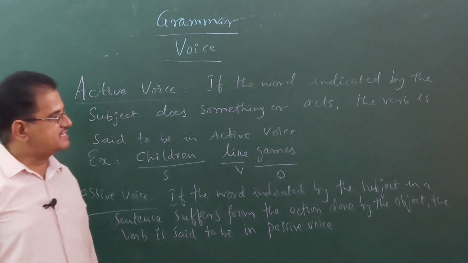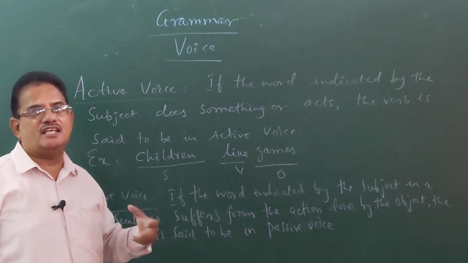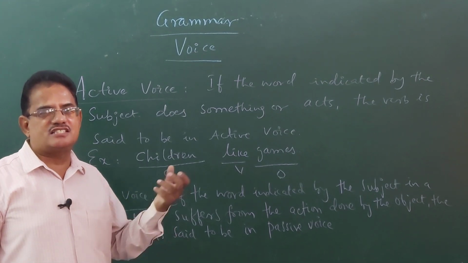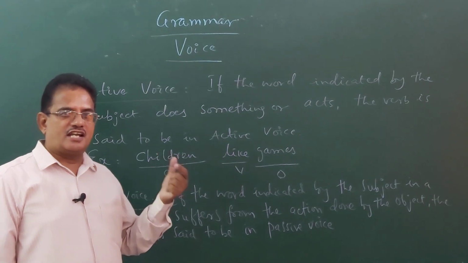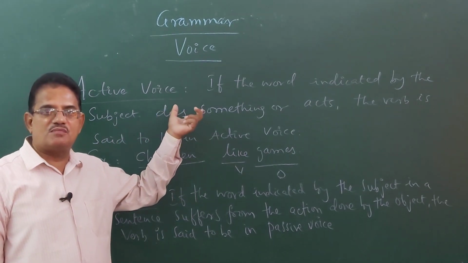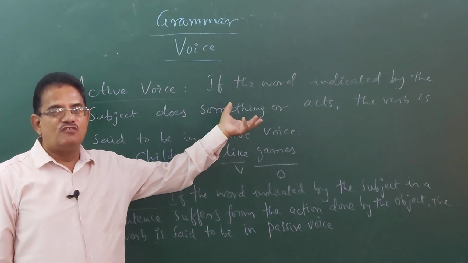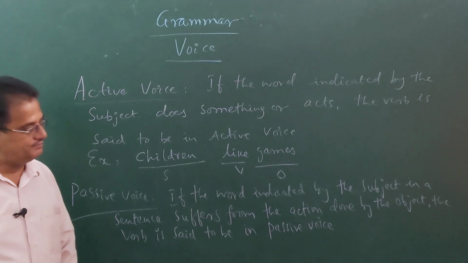Obviously in a sentence, there is a subject, a verb and an object. If the word indicated by the subject acts, the verb in that sentence is said to be in active voice or active form.